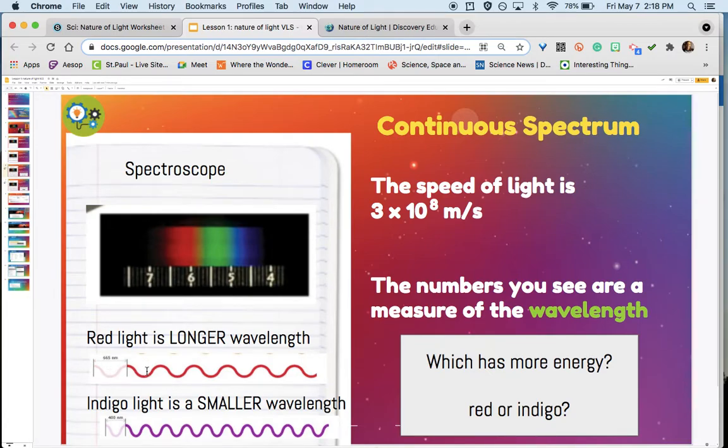There is a red wave here with a longer wavelength compared to this purple one. It's a smaller wavelength. That wavelength is shorter, so it has more energy in indigo light compared to that red light.